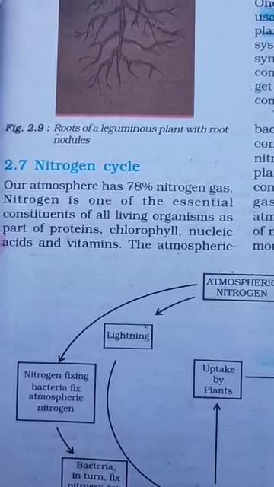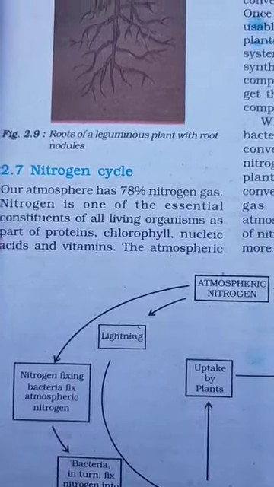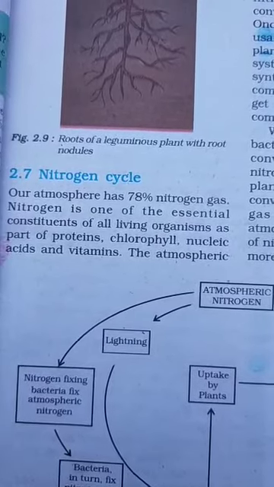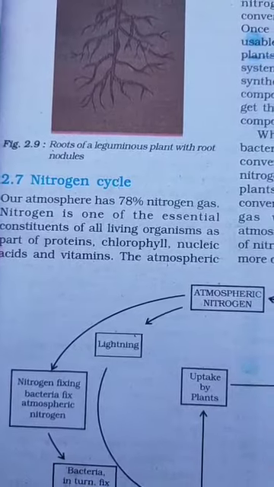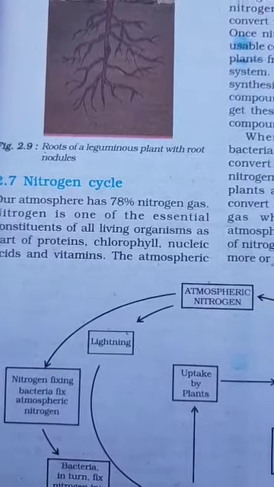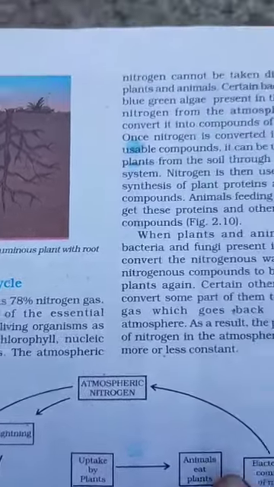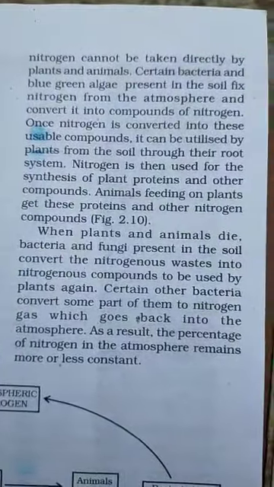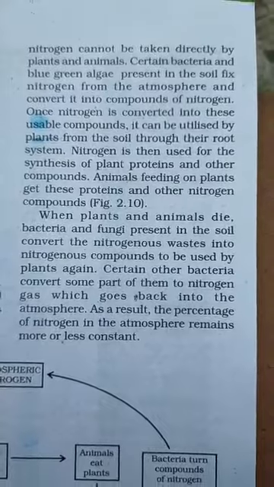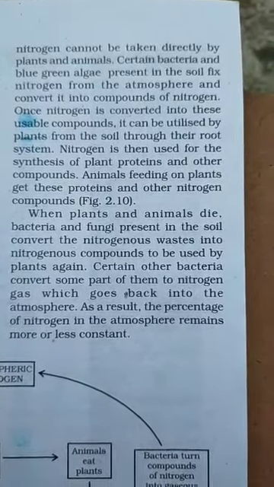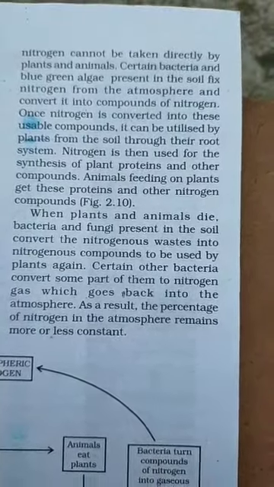We breathe oxygen and we release carbon dioxide. At the same time, all living organisms also need nitrogen, but nitrogen cannot be taken directly by plants and animals.